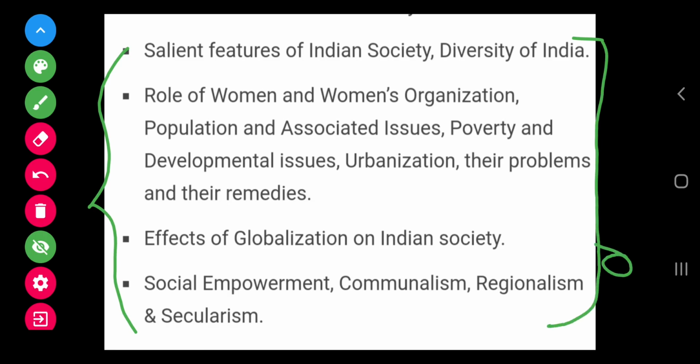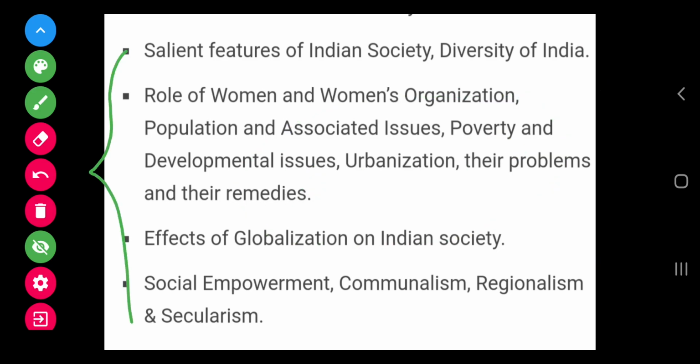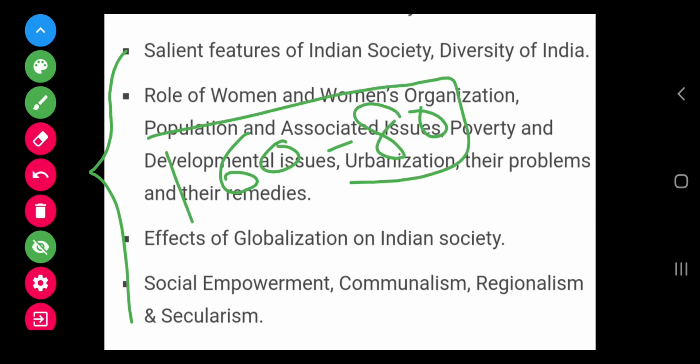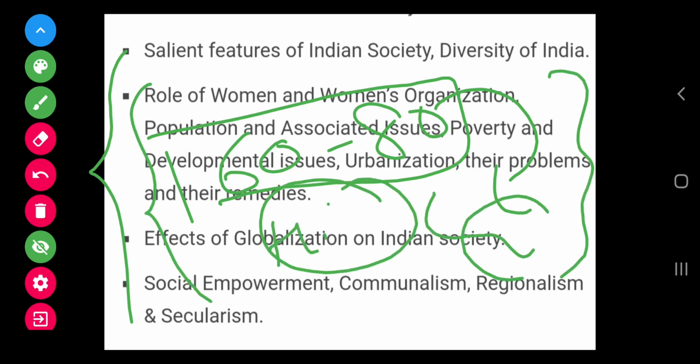You have to prepare short notes, very short notes, 100 to 150 words only, and some facts, statistics and definitions. And you will be able to score easily 60 to 80 marks with minimum effort. And this portion is very scoring as compared to history and geography portion. So focus on this Indian society portion and you will be able to rock in your GS paper 1.